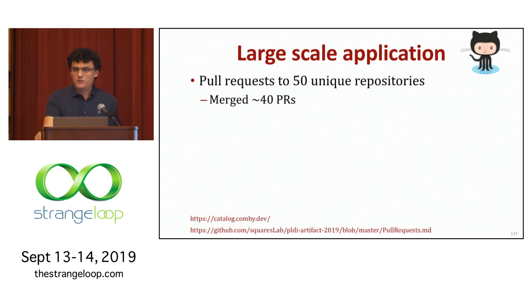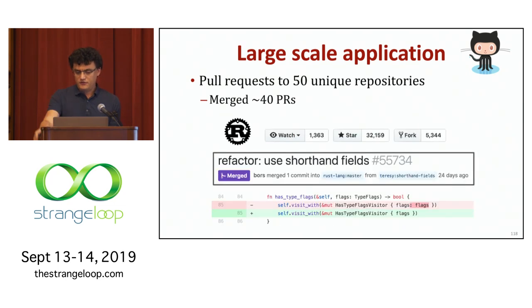Of these changes, I made pull requests to over 50 unique repositories and merged over 40 of them. If you want more examples of the patterns or the actual code that was merged, you can check out the URLs at the bottom. Just one example of such a change is in the Rust compiler. There were about, I think, 60 instances of redundant uses of referring to variables using a struct field, and you can just remove that if they are the same name.